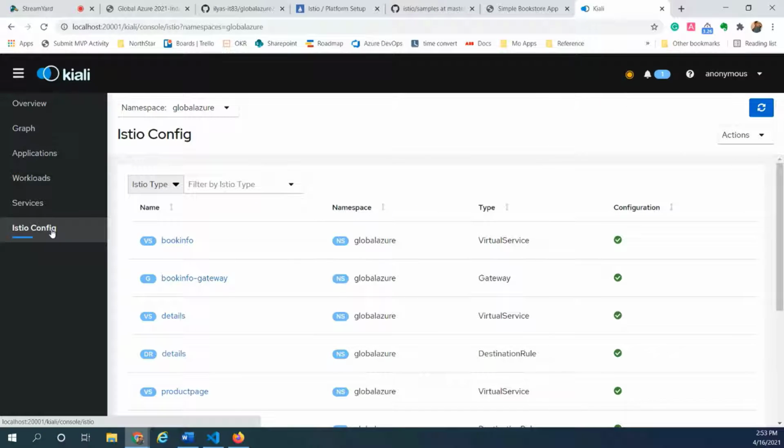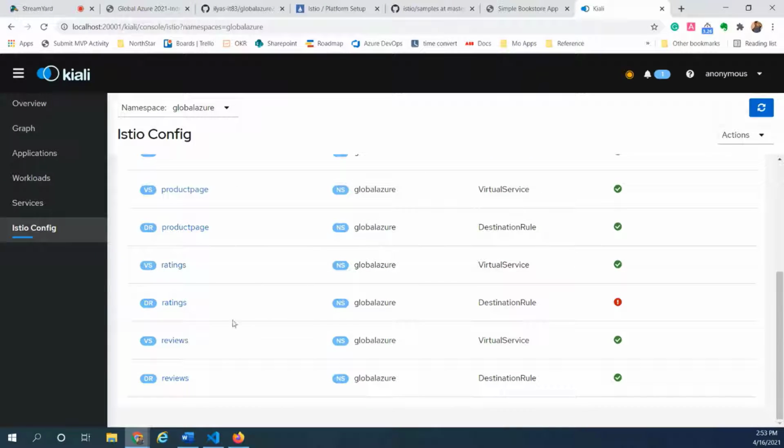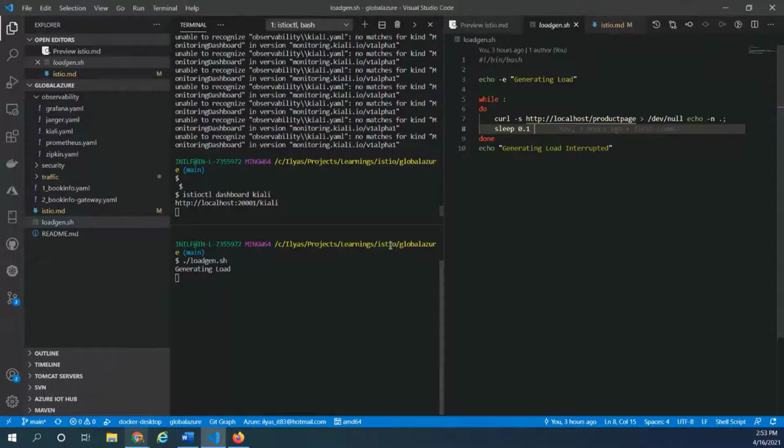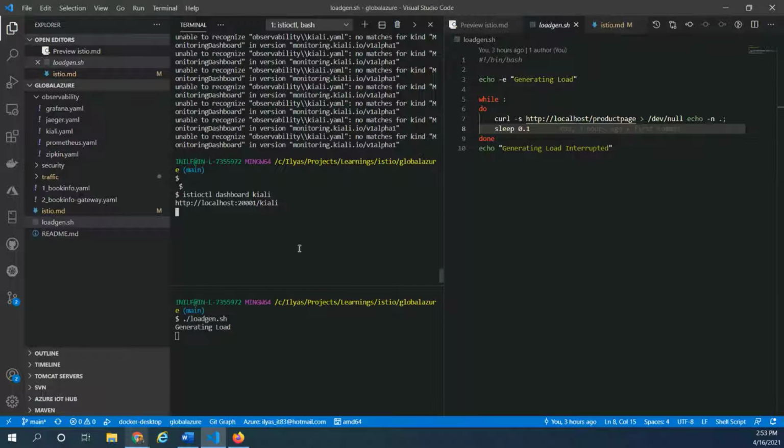All right, so hope you're able to follow along and the various observability features that Istio with Kiali offers for the operators. All right, so from here, let's quickly move on to the other features. Now, we talked about redirection, right?